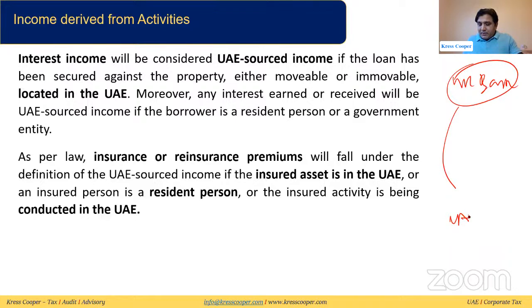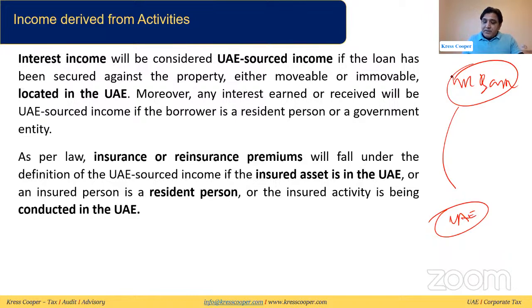If this property is in the UAE, even if the lender and the borrower are out of the UAE, it will be subject to tax in the UAE. It will be considered UAE sourced income.